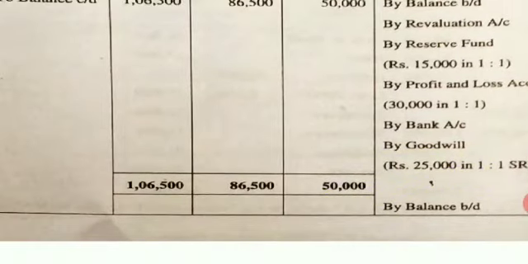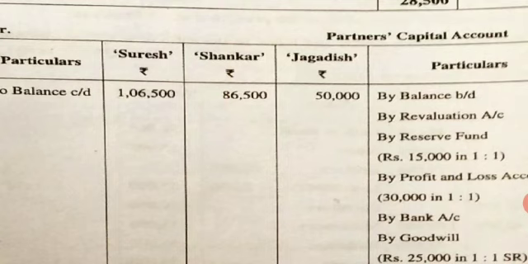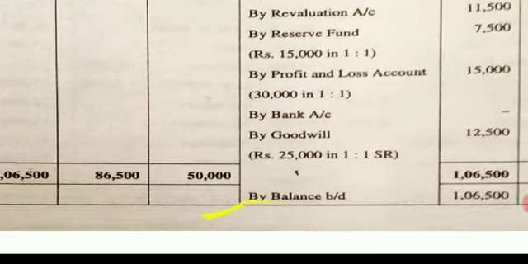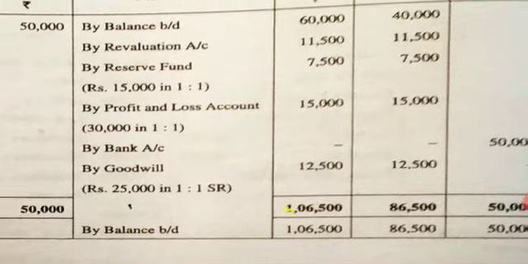Write the same to the debit side and go on minusing one by one. There is nothing to be minused. Write it as to balance carried down 1,06,500, 86,500 and 50,000. Now if you want, you can write it to the credit side of the partner's capital by balance brought down, 1,06,500, 86,500 and 50,000.